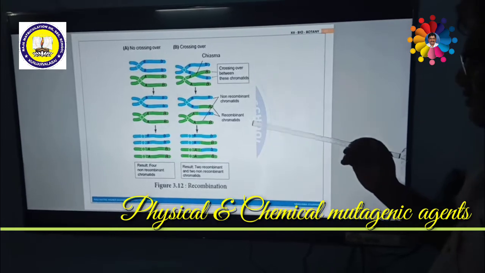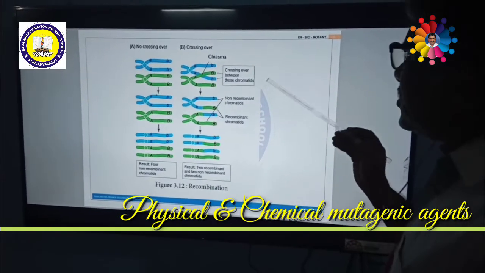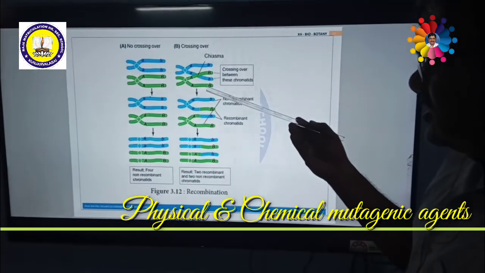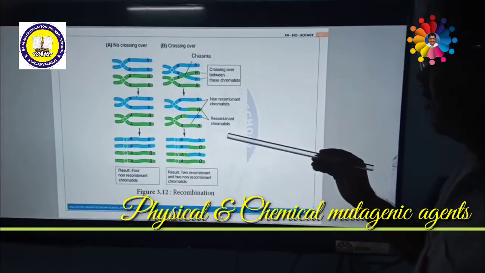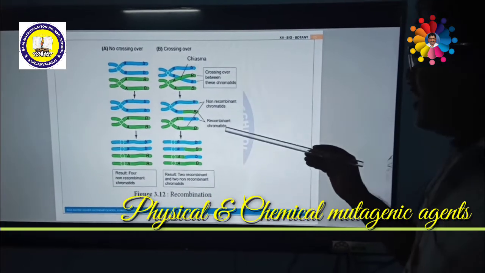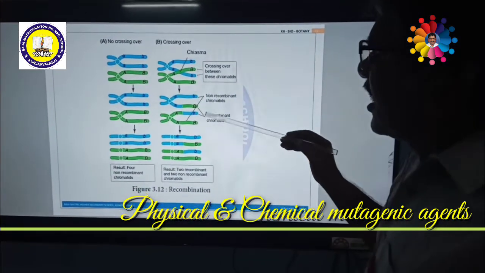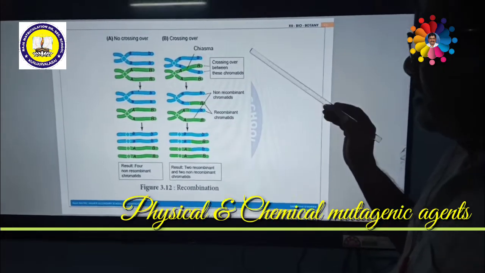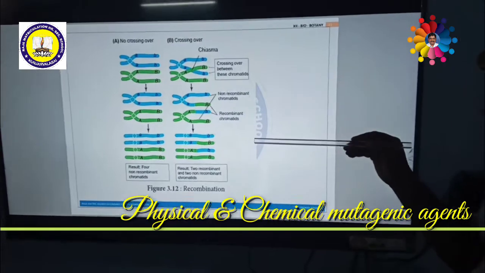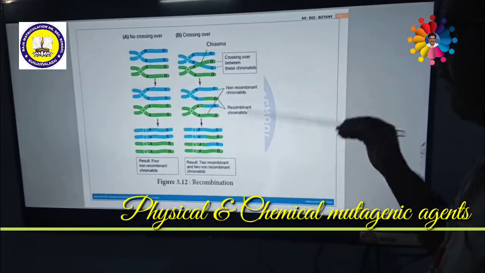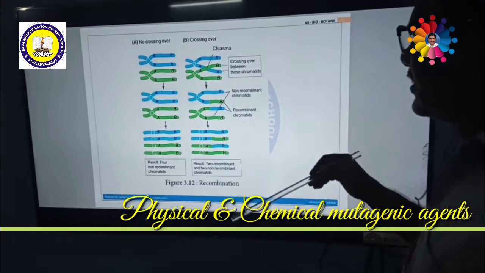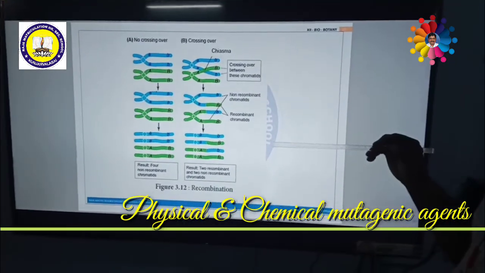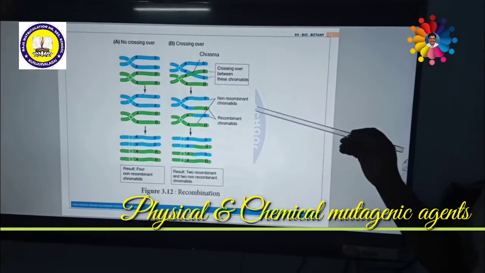Radiations with shorter wavelength have more energy, such as alpha, beta, gamma, X-rays, cosmic rays. These radiations cause ionization and penetrate inside the cell, causing a great amount of damage in living organisms, which may cause mutation.